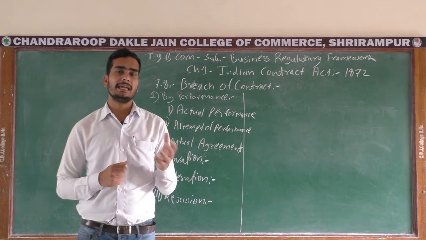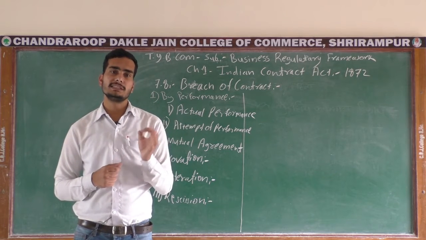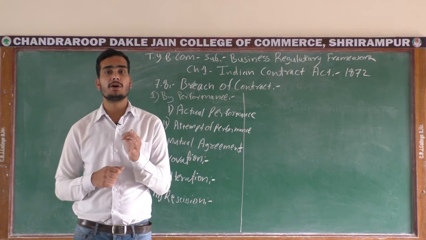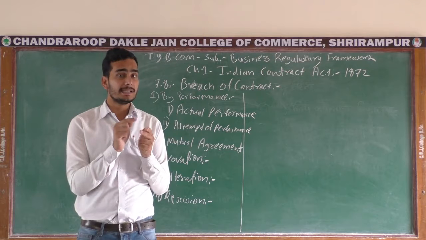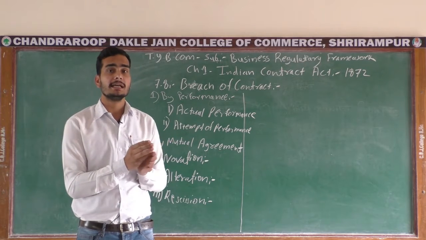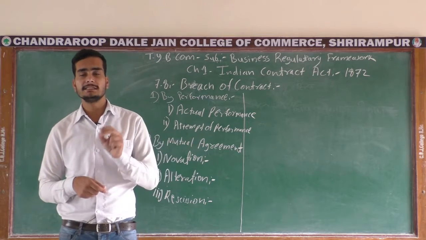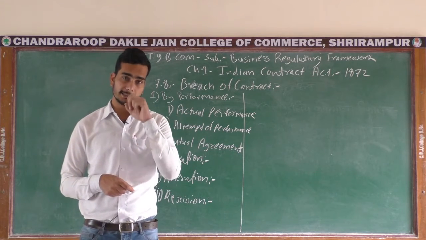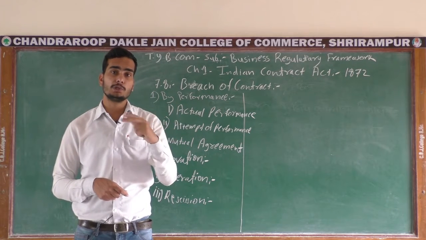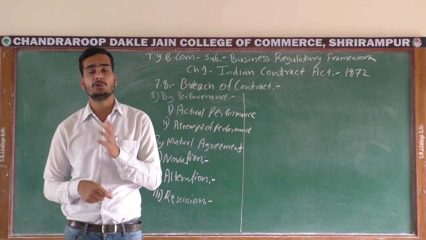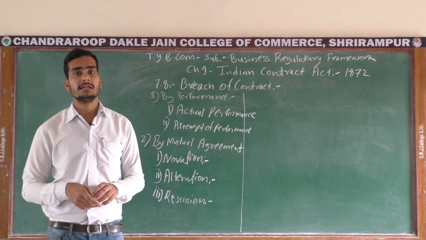But for some reason A is not free on Monday. So A calls B and says that we should make the contract on Sunday at 12 o'clock instead. In that condition, the contract remains the same and the subject remains the same, but one or two conditions are changed. Both parties are ready to make that change, so the original contract dated Monday is cancelled and a new contract held on Sunday is accepted. This concept is called fixation.